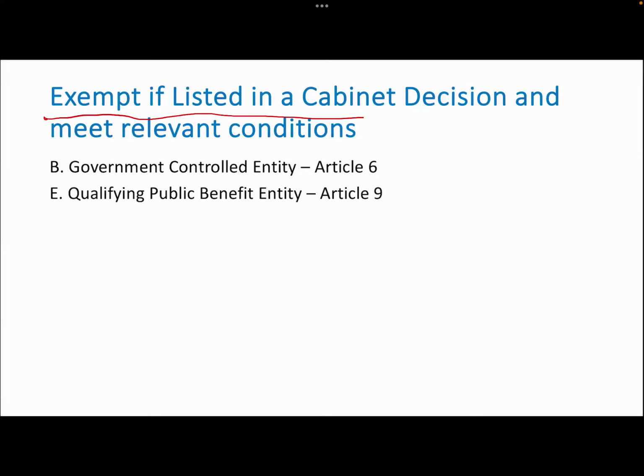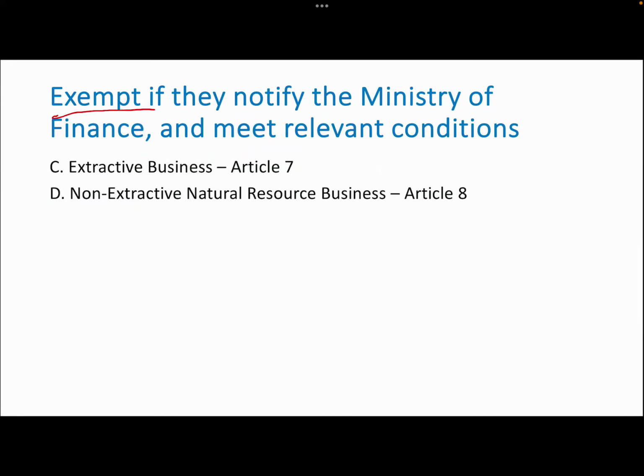Exempted if listed in a cabinet decision and meet relevant conditions. Who are those people? Government controlled entity and qualifying public benefit entity. Now, what are the relevant conditions? The relevant conditions we will be studying when we talk more in depth under Article 6 and Article 9. Exempt if they notify the Ministry of Finance and meet relevant conditions. Who are these people? Extractive business and non-extractive natural resource business. So again, under Article 7, we will be speaking more about extractive business, and under Article 8, we'll be speaking more about non-extractive natural resource business. Let's move to the next slide.